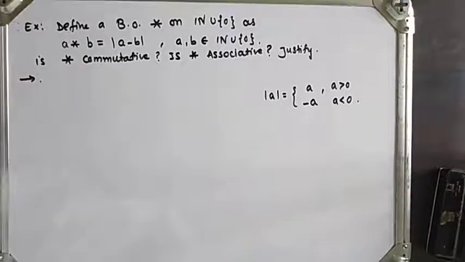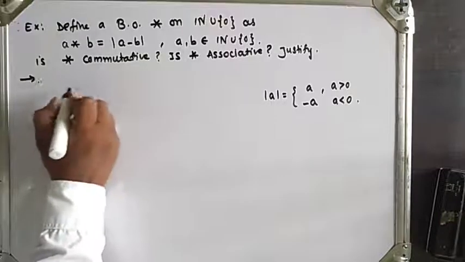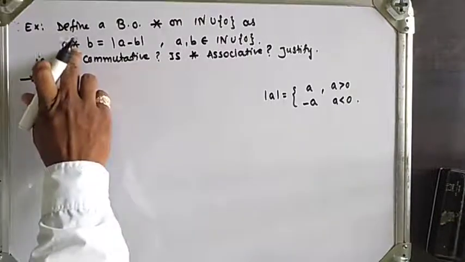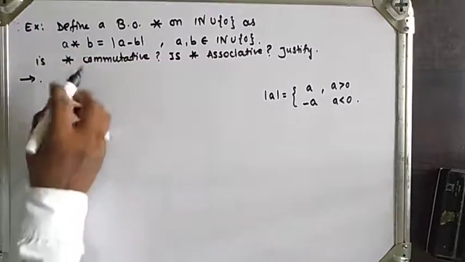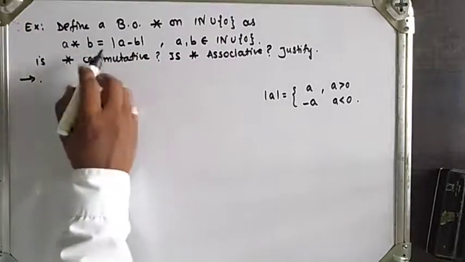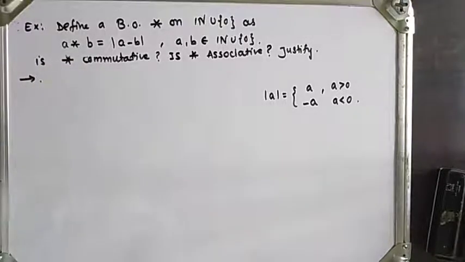Then here we need to check whether star is commutative and whether star is associative.